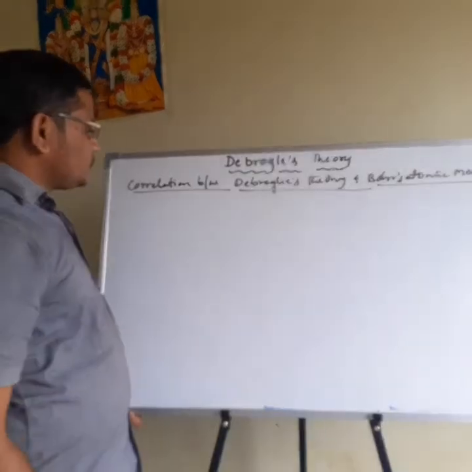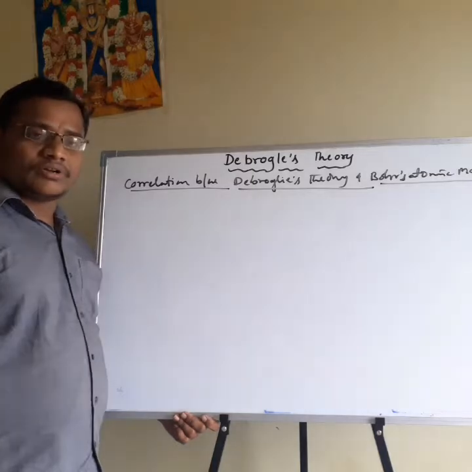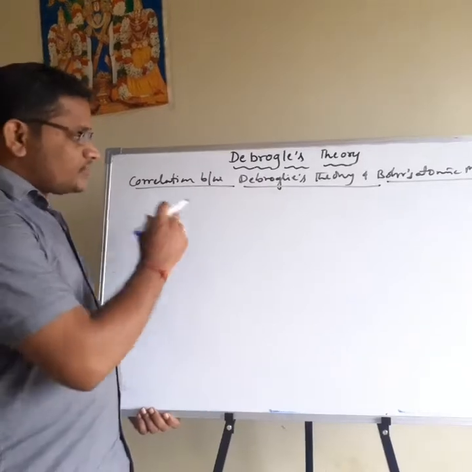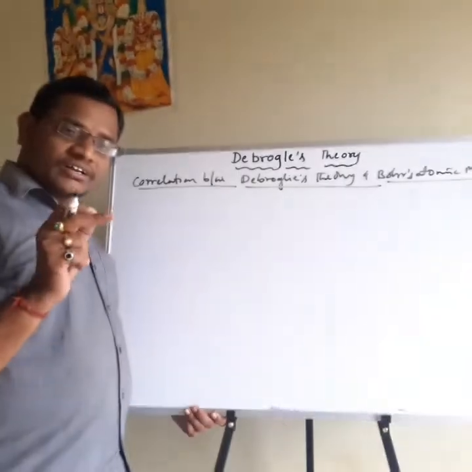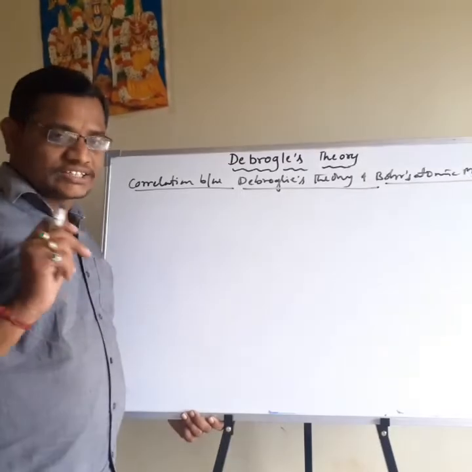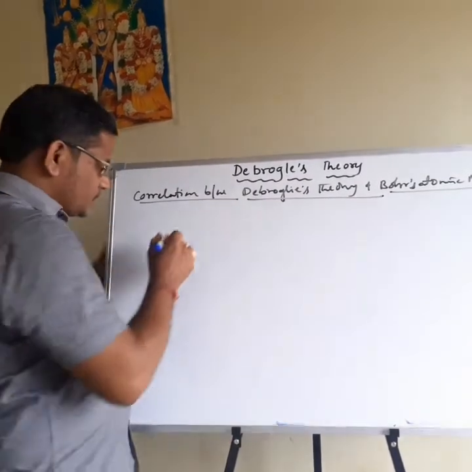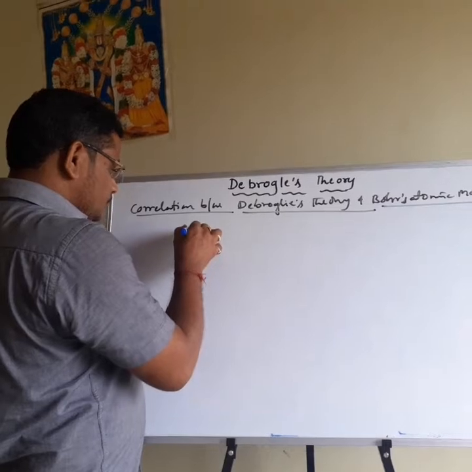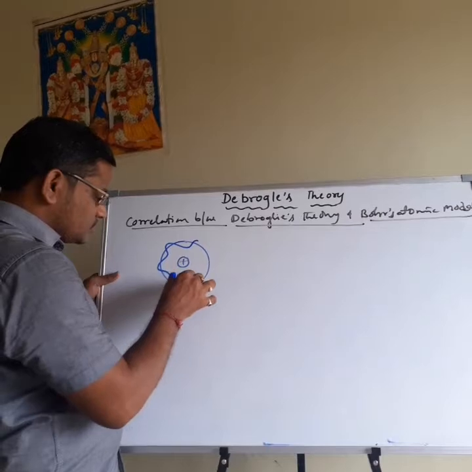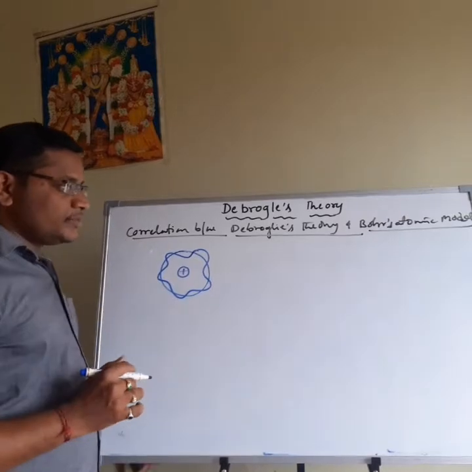Then next is the relation, or correlation, between the de Broglie theory and Bohr's atomic model. So just now we compared them. According to de Broglie theory, the electrons revolve around the nucleus like a wave. That is the de Broglie theory concept. Here, this is the nucleus. This is an orbit. Electrons revolve around the nucleus like a wave. Okay, that is the information of de Broglie theory.